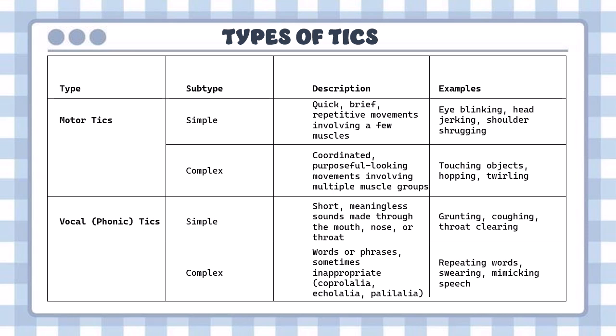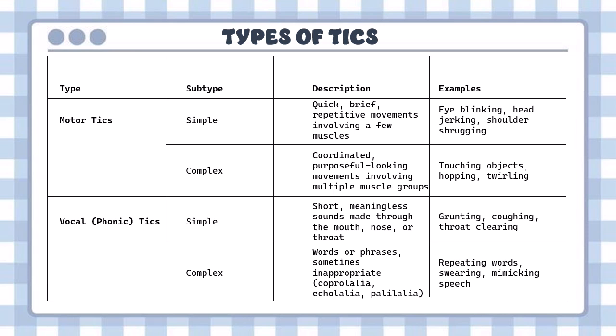Coming on to the vocal or phonic tics, these are also simple and complex. The simple vocal tics are short, meaningless sounds made through the mouth, nose, or throat. Examples are grunting, coughing, and throat clearing. Whereas the complex vocal tics are words or elaborate phrases. Sometimes it can be inappropriate. The terms for these are coprolalia, echolalia, and palilalia: swearing, repeating words, and mimicking speech.